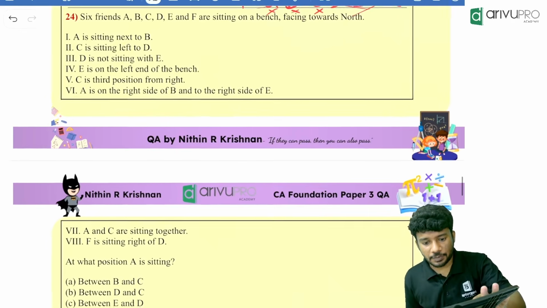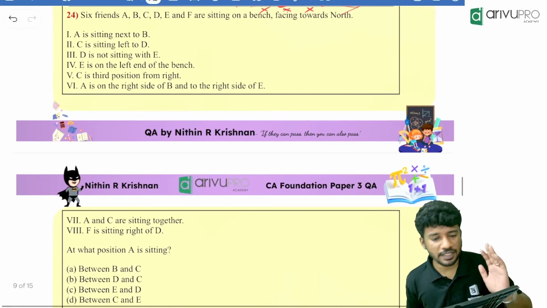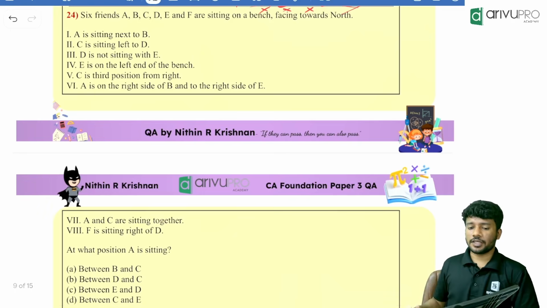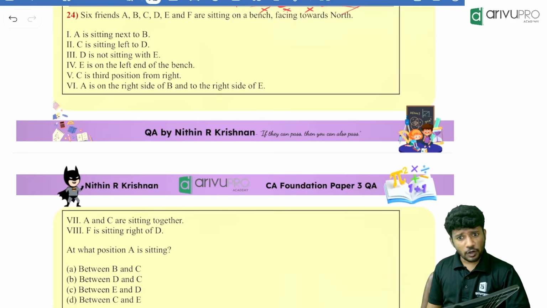Get it, people. A similar question, a repeated type itself, very easy to get. Too much data is there, which means the answer is almost easy to get. The direction is what? North. All of them are looking towards which direction? North direction.